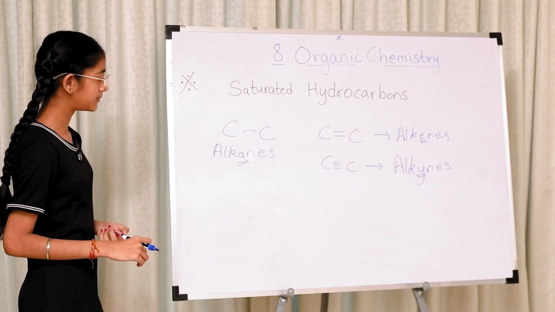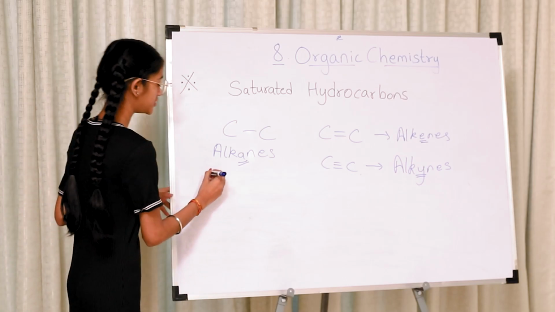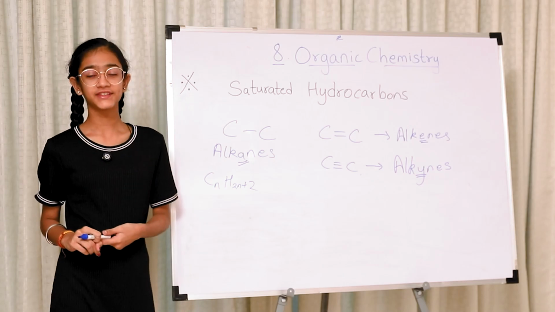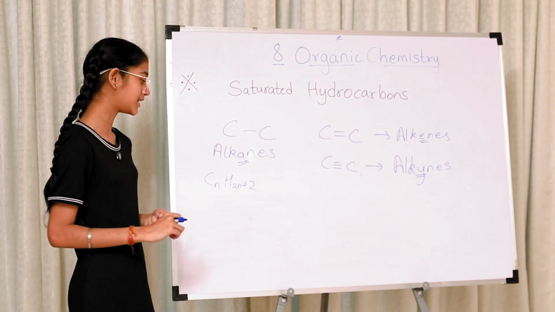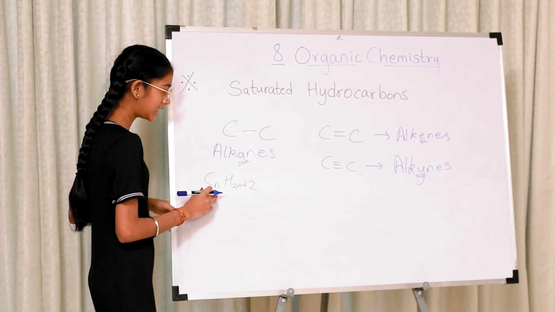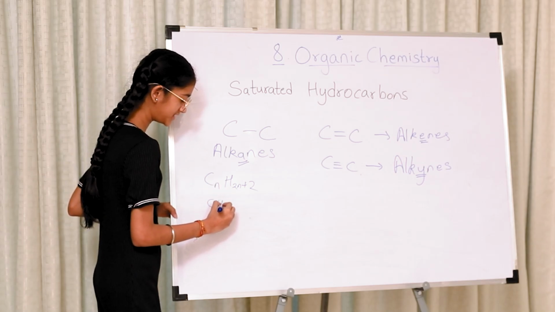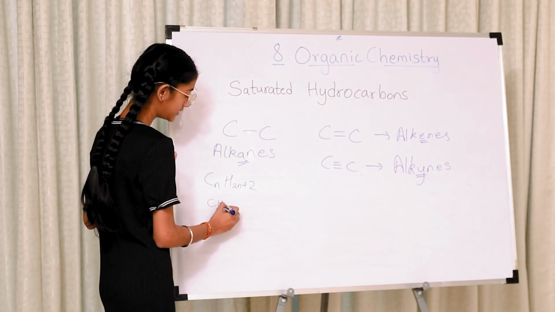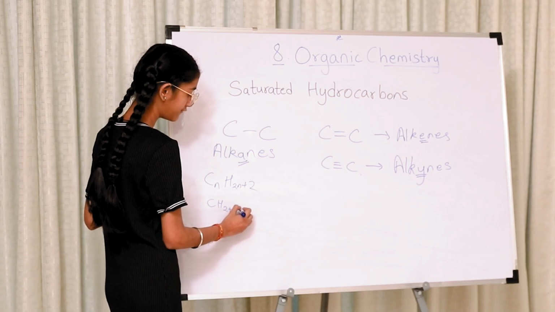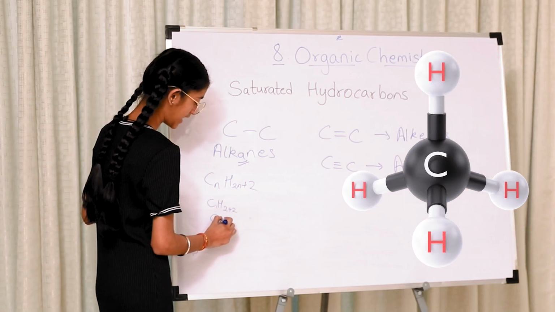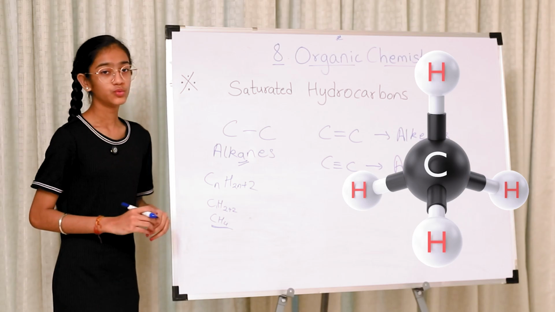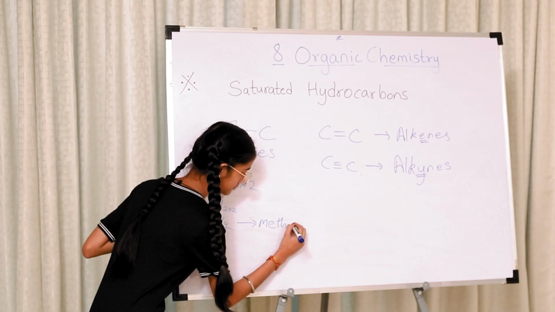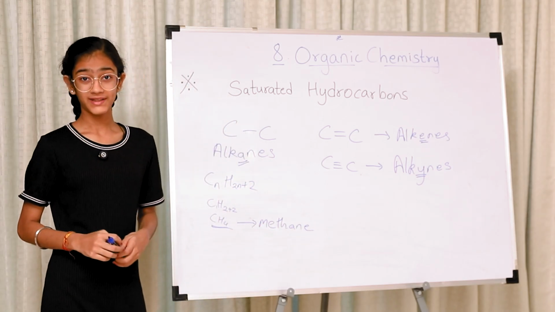In saturated hydrocarbons, we have a general formula, which is CnH2n plus 2, where n is the number of carbon atoms present in that compound. So if there is one carbon atom in the compound, it would be C1, which we do not write, H2 into 1, that is 2, plus 2, which is 4, CH4, which is methane.